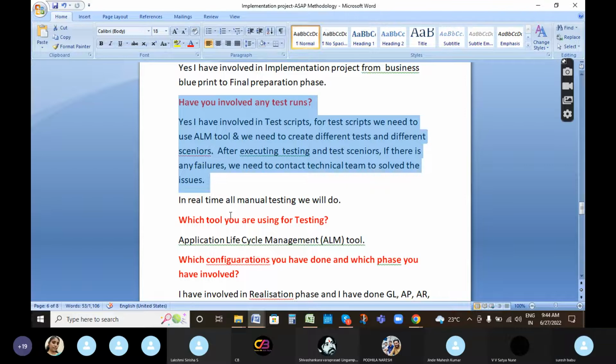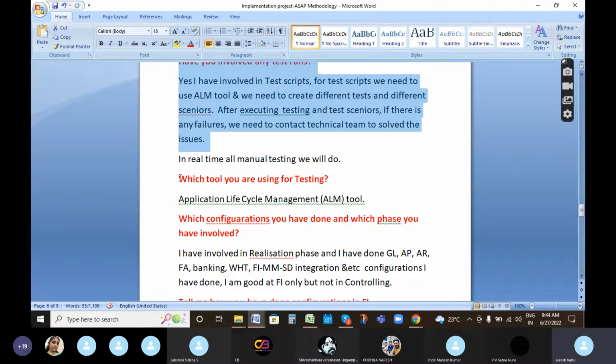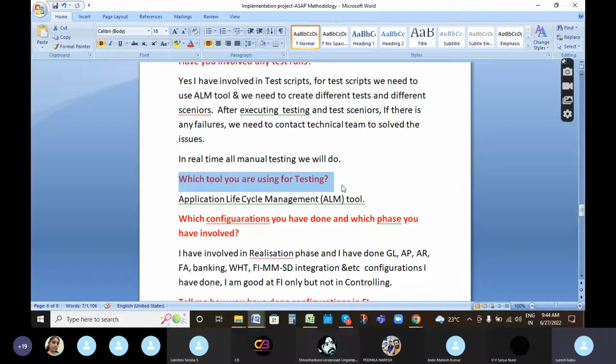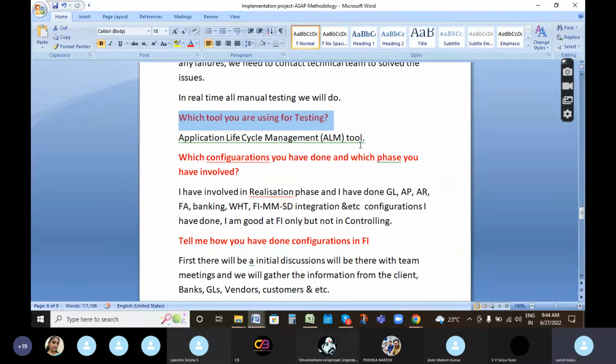Next, which tool are you using for testing? This question they will normally ask in interviews. So we have to say ALM. ALM means what? Application Lifecycle Management tool.